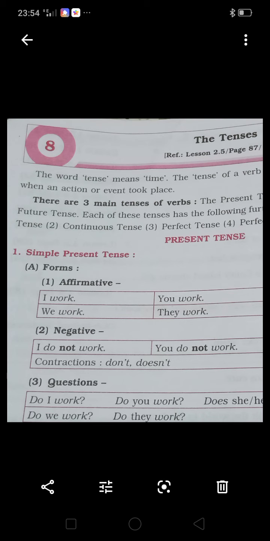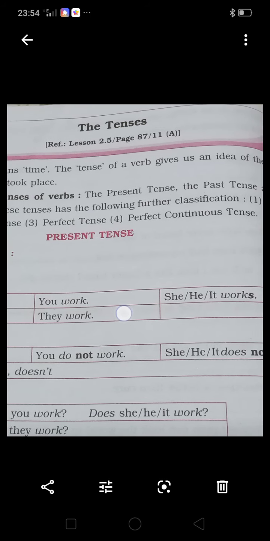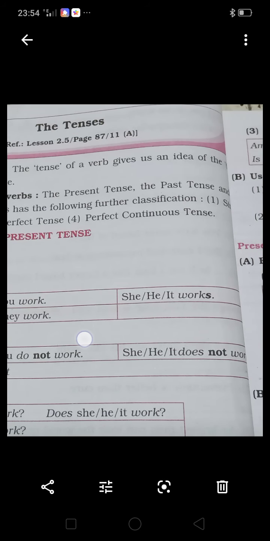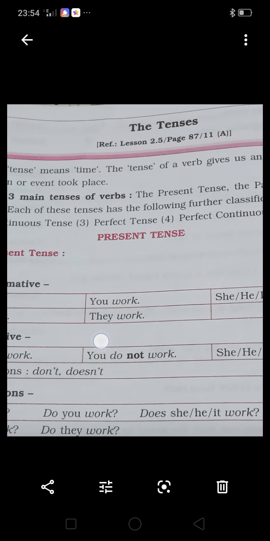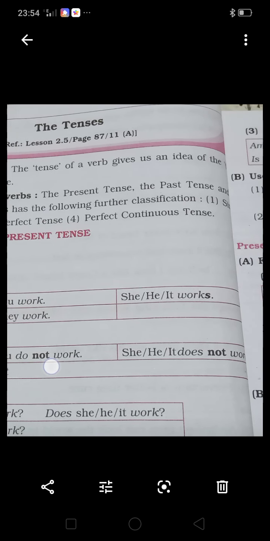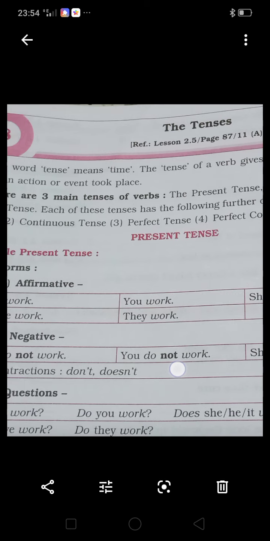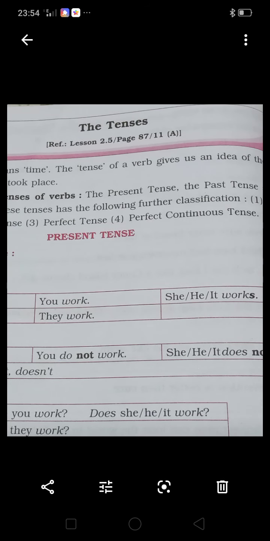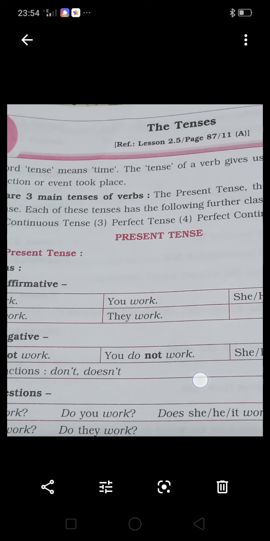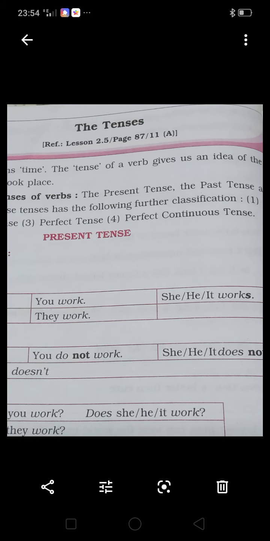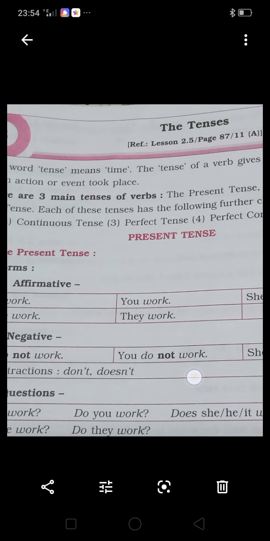How many tenses are there? There are three main tenses of verbs. First is the present tense, second is the past tense, and third is the future tense. Each of these tenses has the following further classification: first is simple tense, second is continuous tense, third is perfect tense, and fourth is perfect continuous tense.